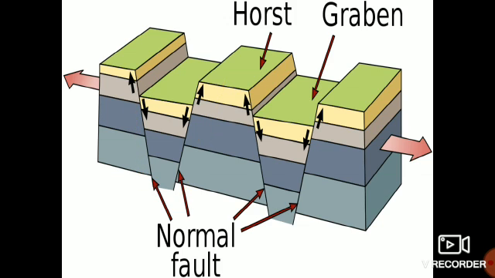As the plate moves, it sometimes causes brittleness, and it causes faults. A fracture zone is a fracture zone between two blocks of rock. So this is the normal fault. The subsided part, which is sinking, is called the graben, and the uplifted part is called the horst.